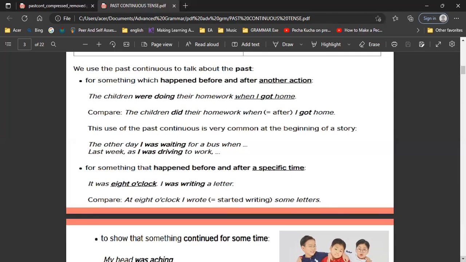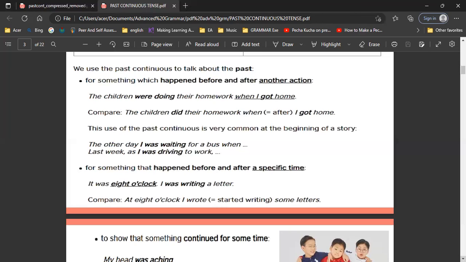Let us see here the comparison. The children did their homework when I got home. So it means in this situation, the children did their homework and then they stopped when I got home. This use of the past continuous is very common at the beginning of a story.